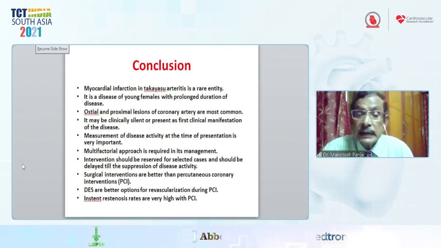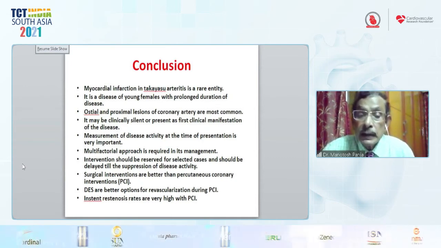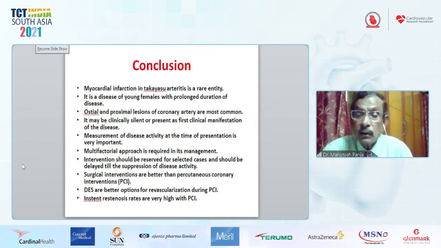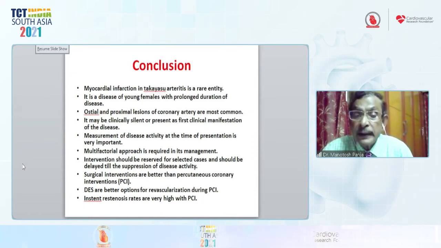So DES, a new generation stent, is a better option for angioplasty. I told you that restenosis in our series is 20% of cases, particularly during PCI, because the disease of Takayasu arteritis is not a static disease. There is worsening and waning of the symptoms in spite of the steroid.